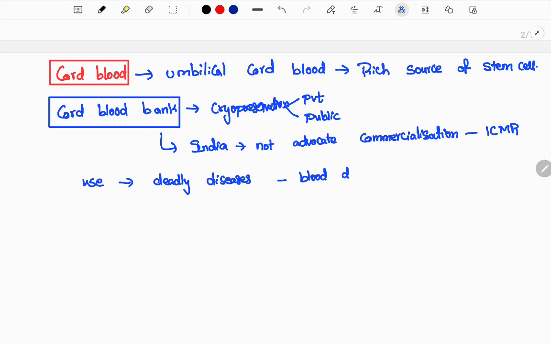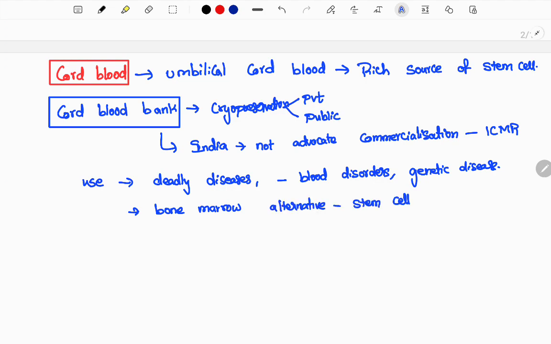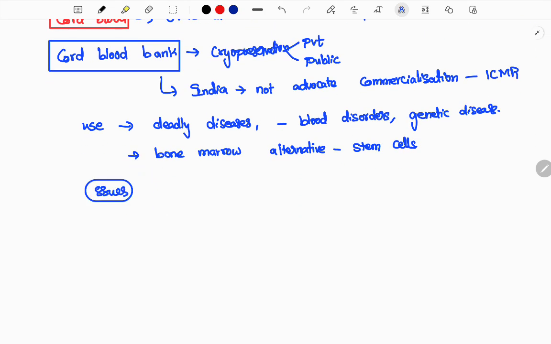So when we come to this, what is the use of this cord blood? It can beat deadly diseases like blood disorders and genetic diseases. Also, bone marrow transplantation is a tough procedure, and an effective alternative to that can be stem cell therapy. But what are the issues related to it?